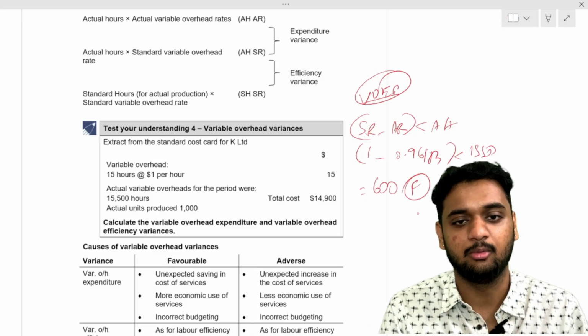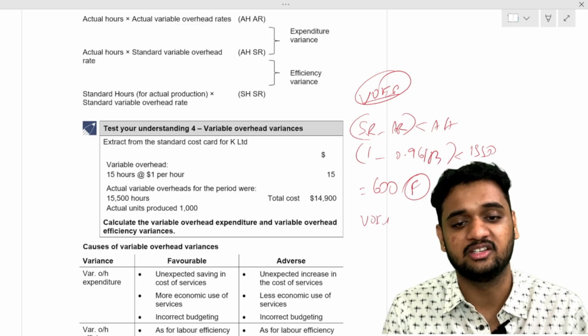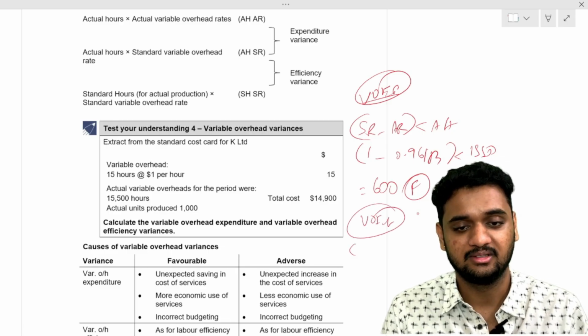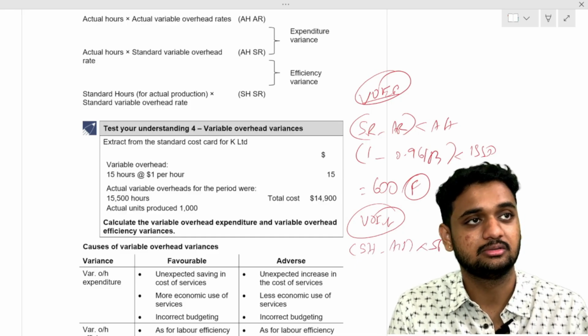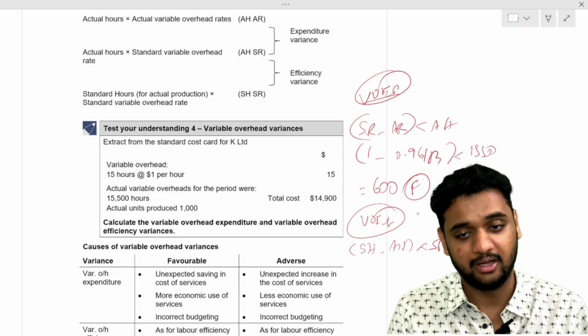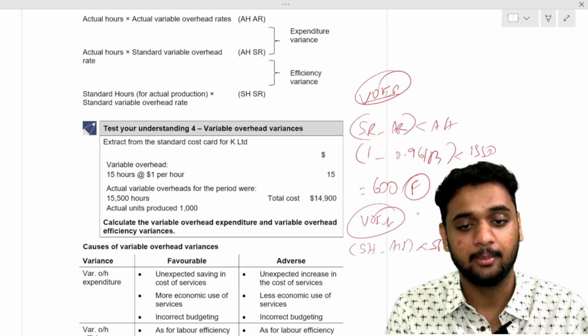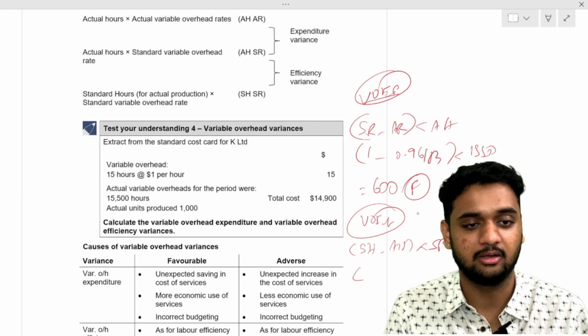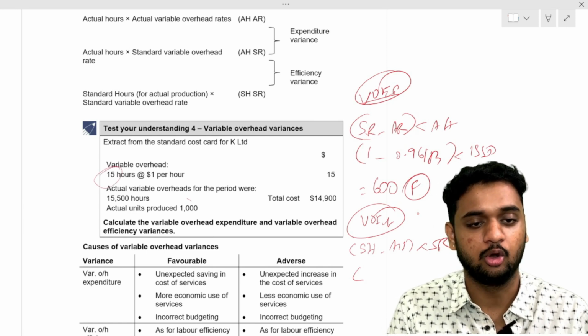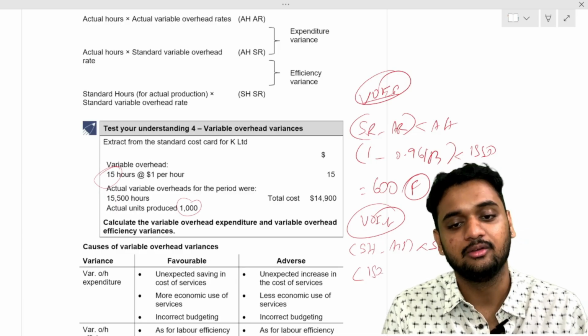Okay, that is variable overhead expenditure variance. Variable overhead efficiency variance, what is the formula? Standard hours minus actual hours into standard rate. What is standard hours? Standard hours for actual output. Standard hours per unit is 15, actual output is 1000, 15 into 1000 is 15,000.